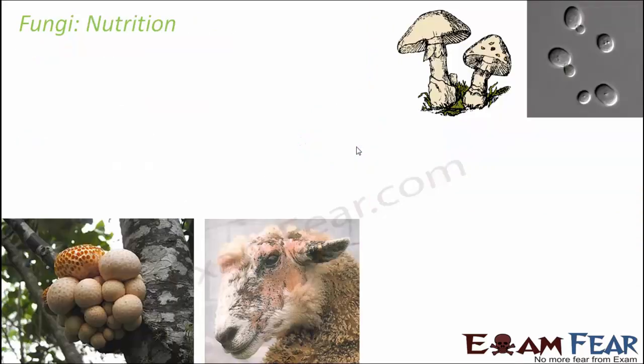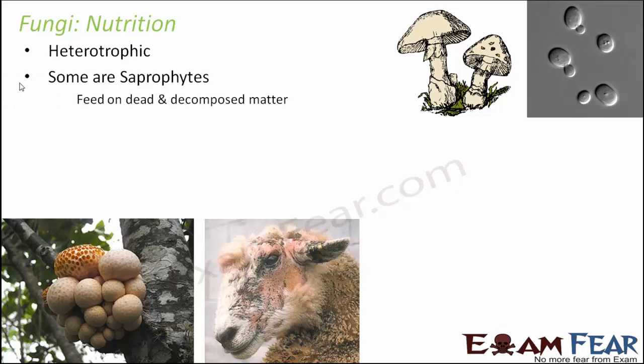Now we will talk about the nutrition. As I said, they have heterotrophic nutrition, they depend on others for their food. Some of them are saprophytes, that is, they feed on dead and decomposed matter. The examples which I mentioned before, for example, the mold on the orange or the fungi which develops on the bread, mushrooms, these are all saprophytes. They have a saprophytic mode of nutrition.